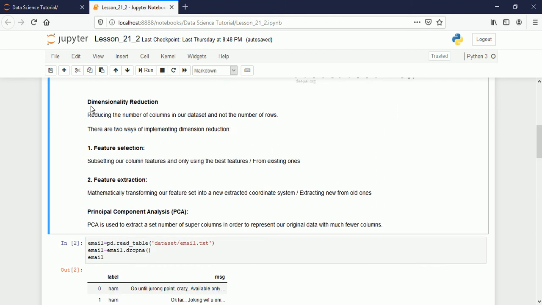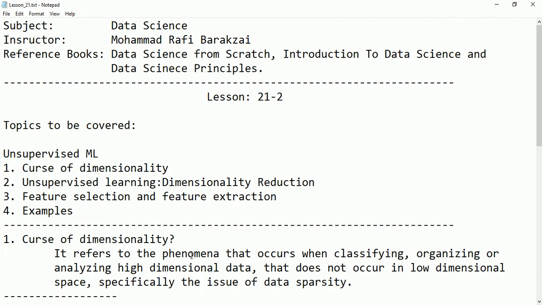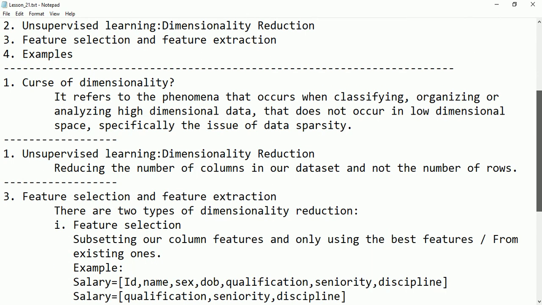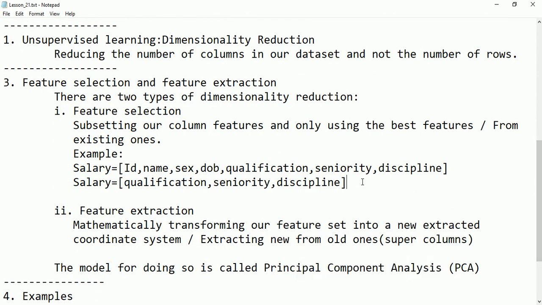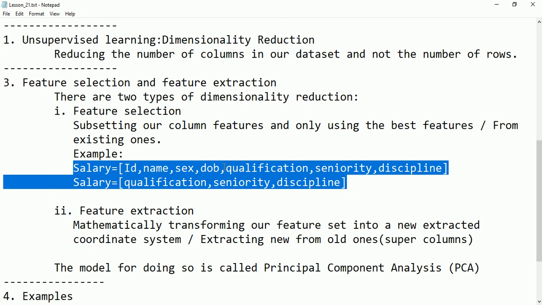Now let's see, that is why we go for dimensionality reduction. Dimensionality reduction, as we talked about, is nothing but reducing the number of columns but not the number of rows. There are two types of it: feature selection and feature extraction. In feature selection, if you remember, we are just taking a subset of the features from the existing ones. The features are already there, we just take a subset of them. I will give you an example here. I hope you understood this example. See, some people are confused between feature selection and feature extraction. You have to understand that.